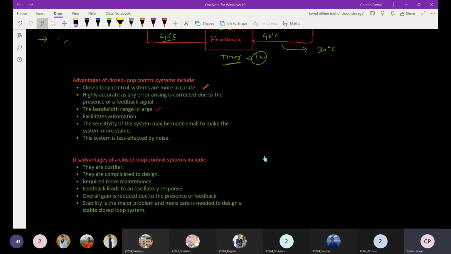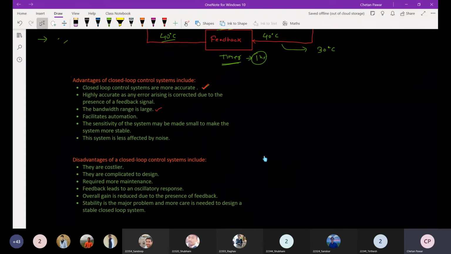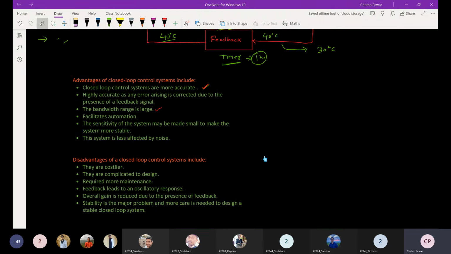When we discuss this topic in detail, I will explain how, in an electronic system, the bandwidth gets larger if you use closed loop control systems.